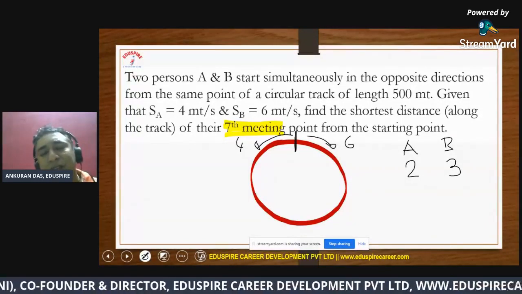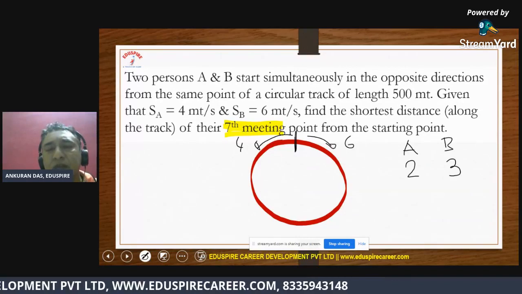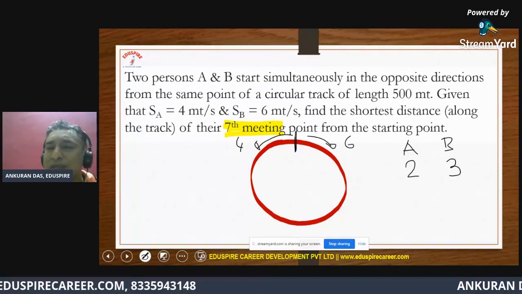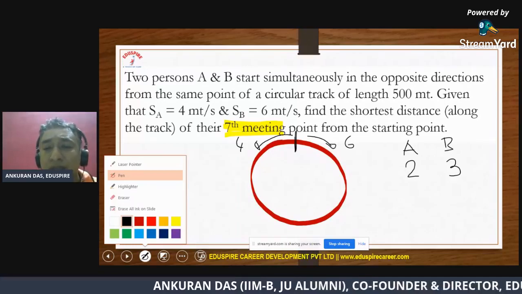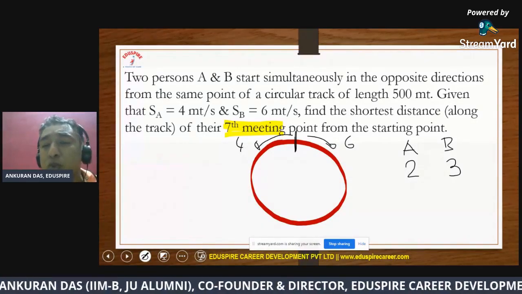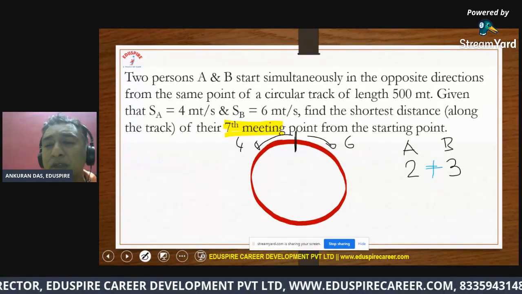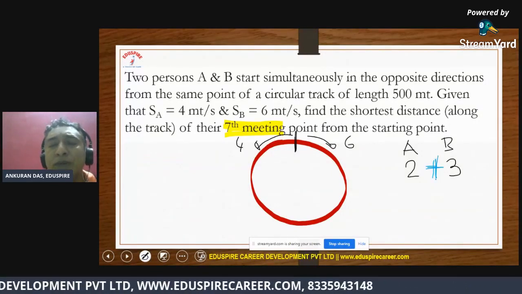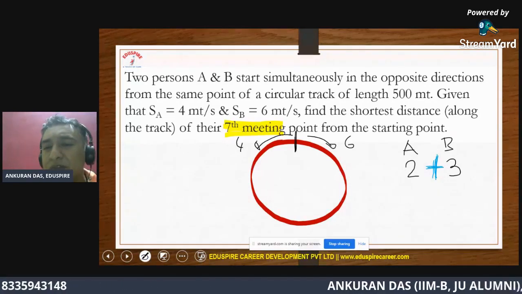Now you see, when they travel in opposite directions, to find relative speed, you basically add the speeds, right? I repeat, when you travel in opposite directions, to get the relative speed, you're supposed to add the speeds. So you do one thing, you add these two numbers, although these are not actual speeds, these are the ratio numbers, but just add these two numbers. While we add these two numbers, we get 5, all right?